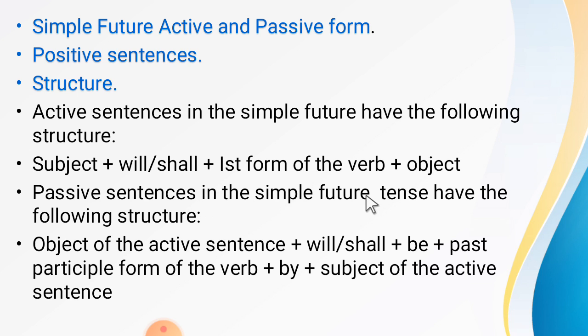Passive sentences in the simple future tense have the following structure. First we put the object of the active sentence, which becomes the subject in the passive sentence. Then we have will or shall according to the helping verb, and then we put be, and then the past participle form of the verb. As you already know, we use the past participle form of the verb, what we call third form of the verb, throughout the passive form. And then by plus the subject of the active sentence, जो यहाँ पर हमारे पास object में चला जाता है.